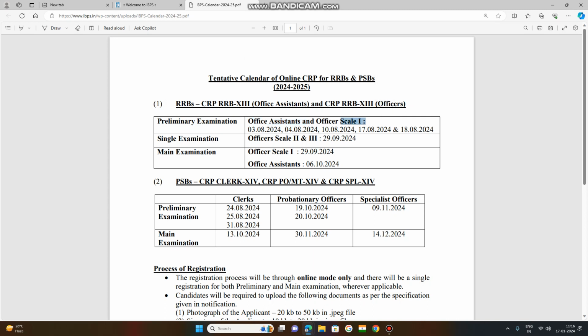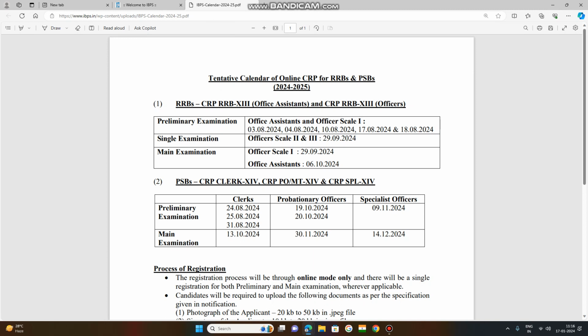Examination dates are August 3, August 4, August 10, 17th August and 18th August. This is tentative. These dates may be changed. Approximately they have given these dates. They may be changed, otherwise they may be fixed. So tentative, that is the meaning.